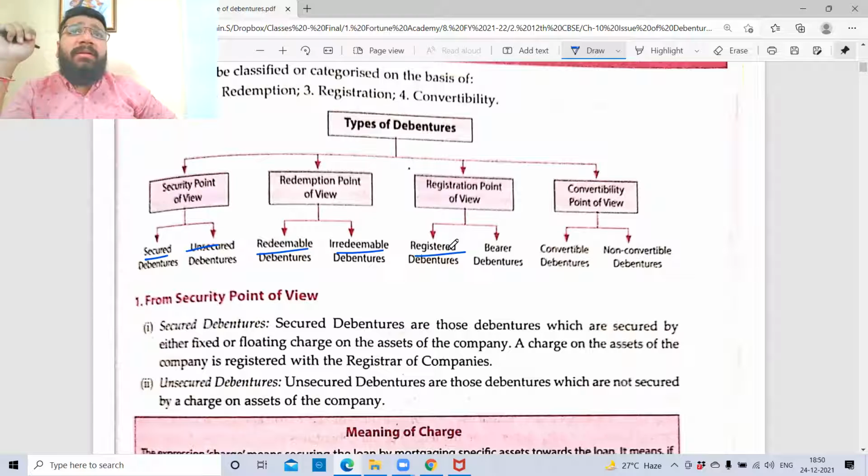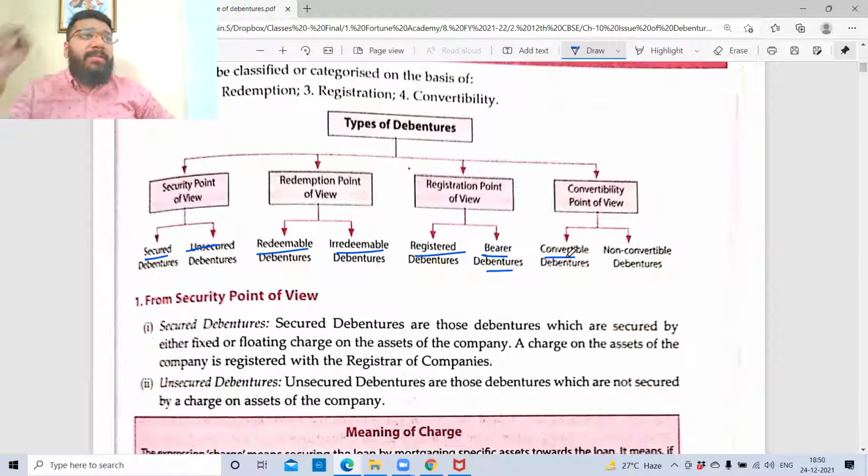Whereas in bearer debenture, if I want to transfer the debenture from one name to another name, I will hand over the document. Let's suppose the initial debenture holder was Yash. Yash no longer wants to be part of this company as a debenture holder. He can just hand over the document to Priyansh and get 10 lakhs from it. Now, who is entitled to get 10 lakhs from the company on repayment? Priyansh is entitled. So that is the concept of bearer debenture.